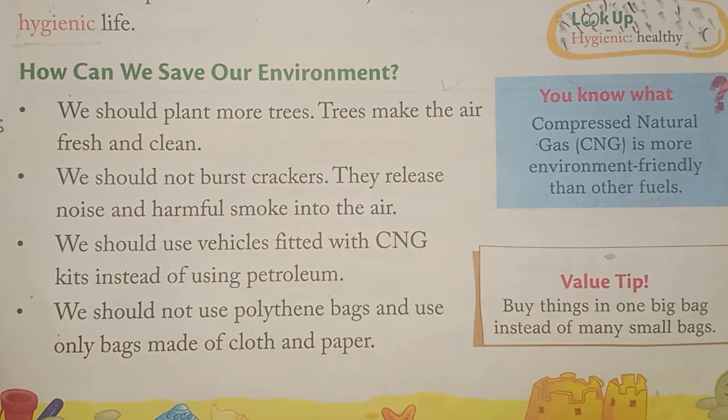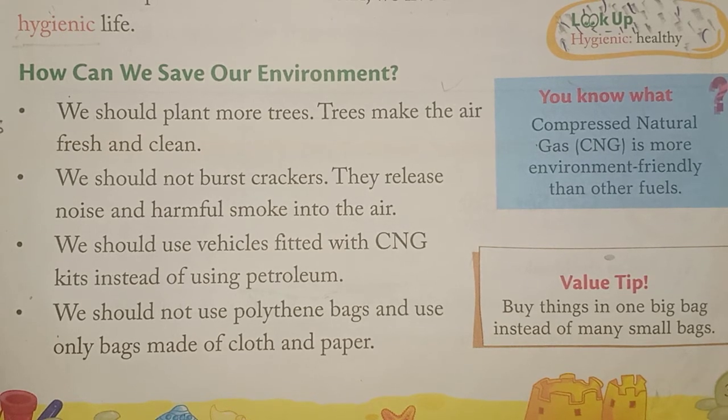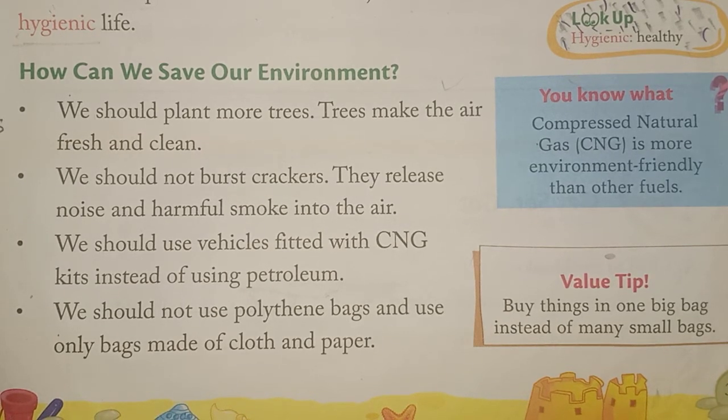Yes, planting more trees makes the air fresh and clean because you know that plants need carbon dioxide from the environment and also plants produce oxygen. So whenever we plant more trees, the oxygen level can be maintained.